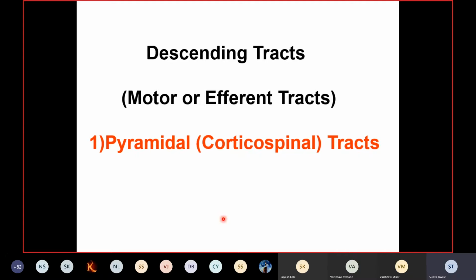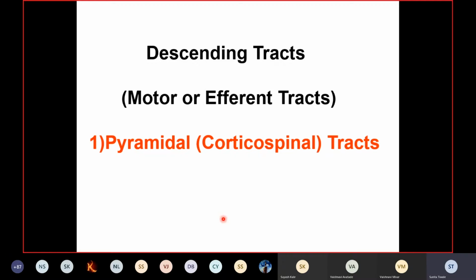Or through the autonomic nervous system, the descending tracts also produce responses like modifying the activity of the gland, heart, or smooth muscles of the GIT, etc. It means the descending tracts are concerned with bringing motor decisions from the higher level of the central nervous system to the lower level. They eventually produce motor responses through the skeletal muscle, that is voluntary motor responses, or from the ANS, responses modifying the activity of the gland, smooth muscles, or heart.